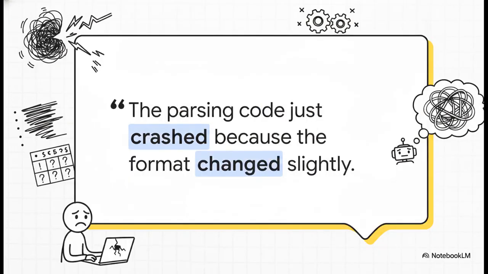The team admitted, and honestly, we've all been there, quote, "Some days the parsing code just crashed because the response format changed slightly." And this brilliantly illustrates the dramatic pain of the weak approach. Because they were embedding their instructions right into the user messages and leaving the output format as free-form text, Claude was treating the task like a fluid conversation. One day the output was a bulleted list, the next day it was a paragraph. Their app's parsing logic simply couldn't keep up with that, leading to endless software crashes and, of course, frustrated users.